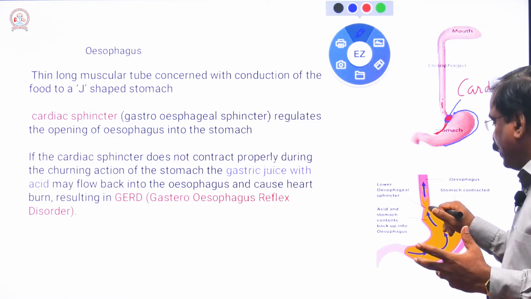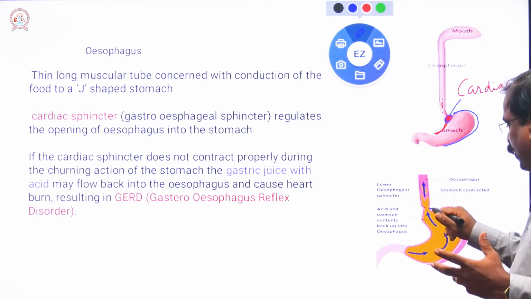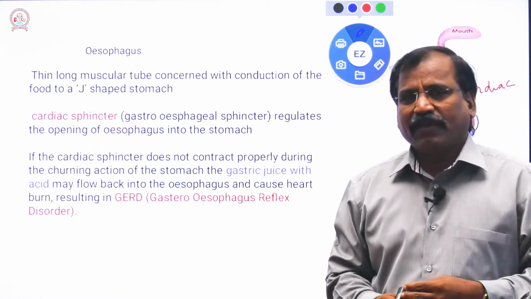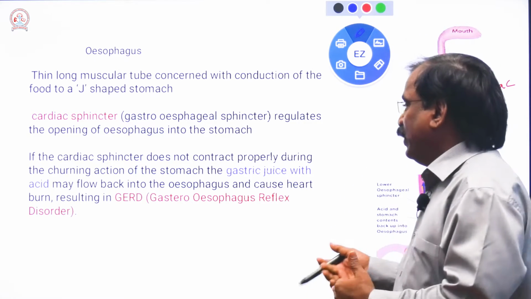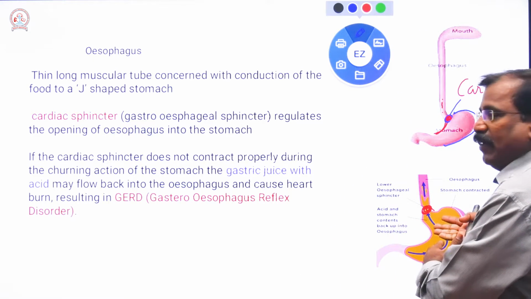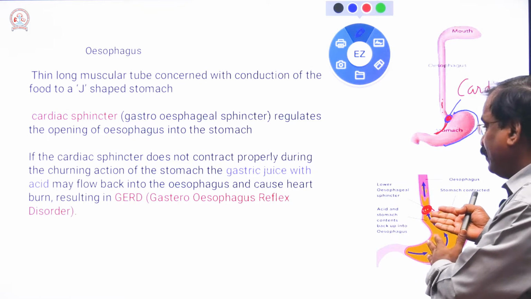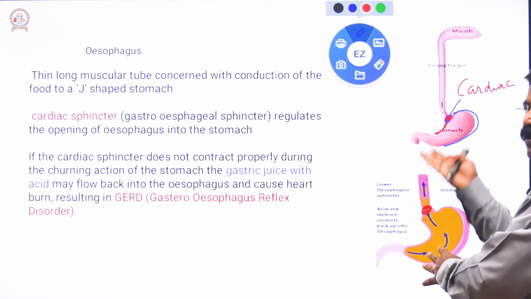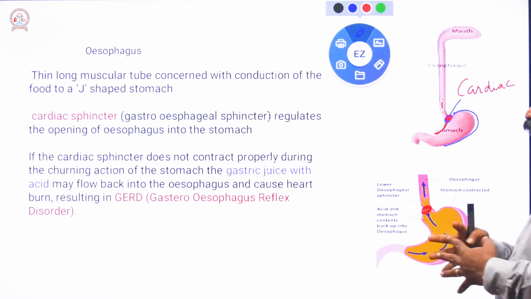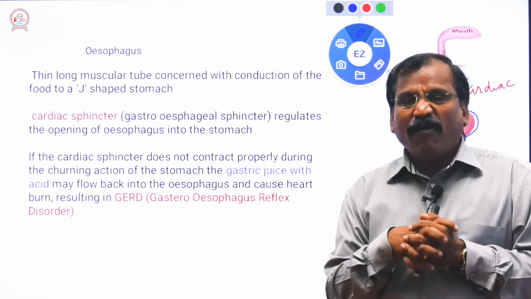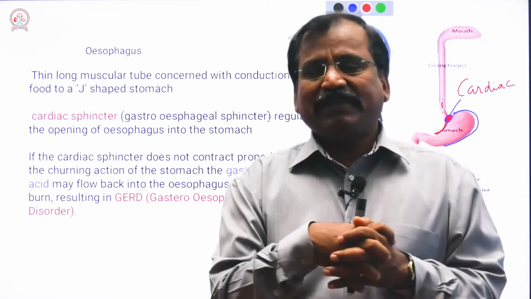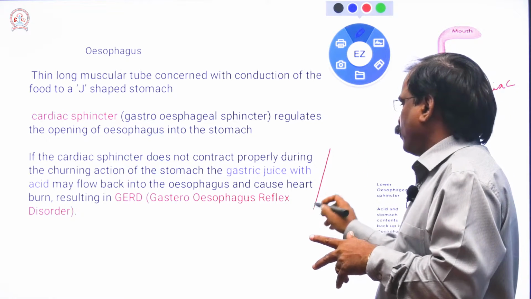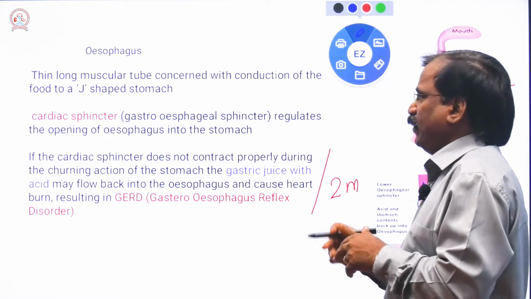Suppose this is the esophagus and the stomach, and here there is a sphincter. If the sphincter does not work properly, then what happens? The gastric juice with hydrochloric acid and enzymes flows back into the esophagus, that tube, and causes heartburn. The disorder is called GERD. This is a frequently asked 2 marks question, very important.